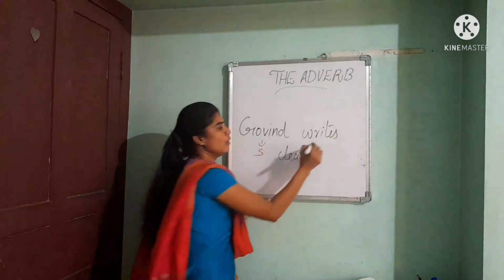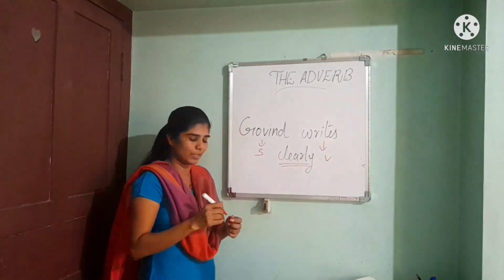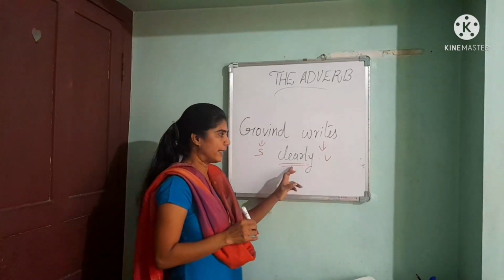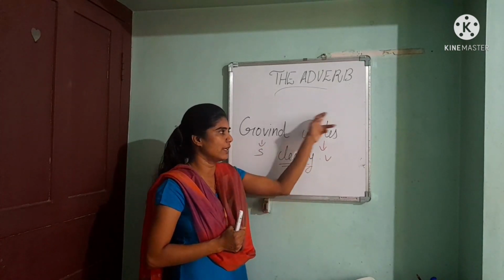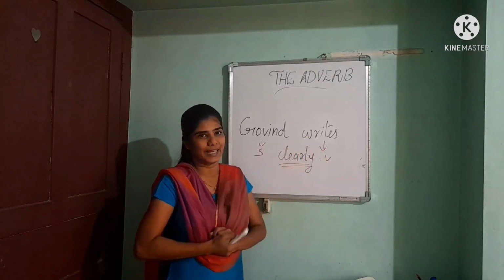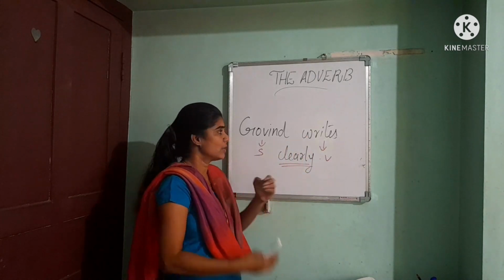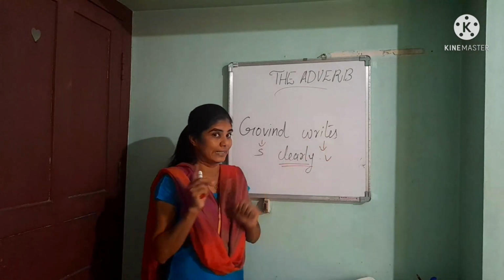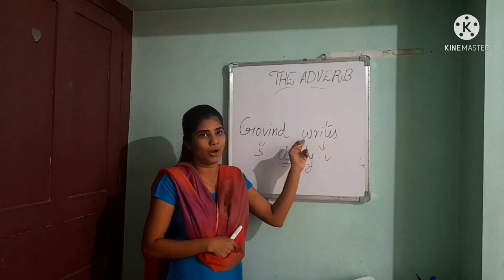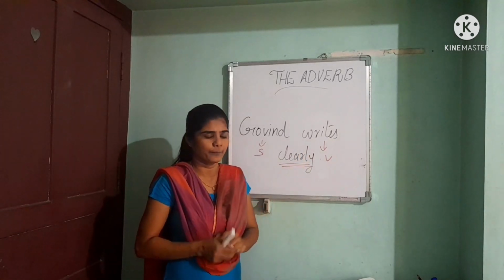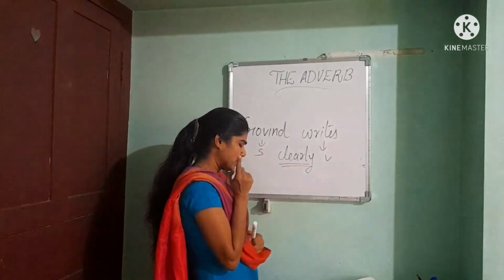Writes is the verb. And what about clearly? This clearly modifies the verb writes. How does he write? He writes clearly. So it answers the question how he writes.